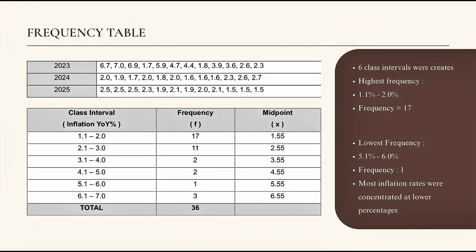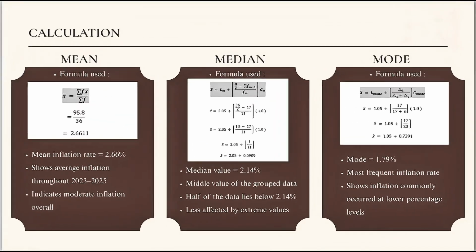I'll be moving on to the frequency table. The frequency table is used to organize the data properly. We constructed a frequency table with 6 class intervals. The interval with the highest frequency was 1.1% to 2.0%, which recorded 17 observations. Meanwhile, the interval with the lowest frequency was 5.1% to 6.0%, with only 1 observation. This shows that most inflation rates during the study period were concentrated at a lower percentage range.